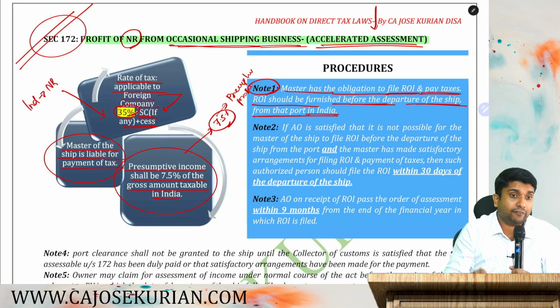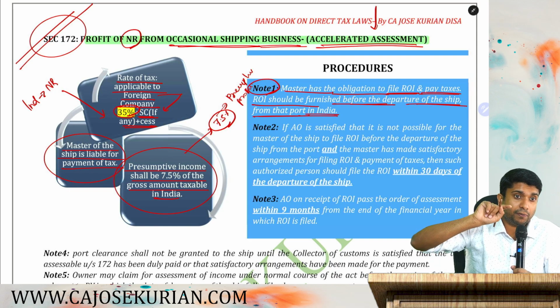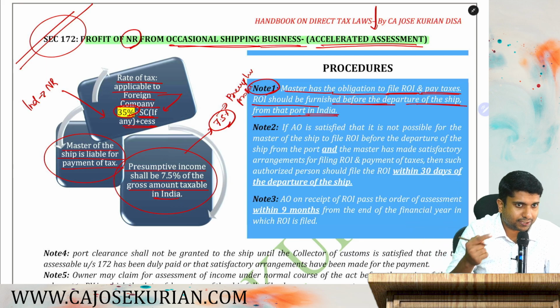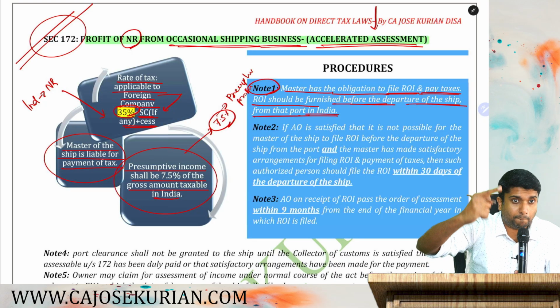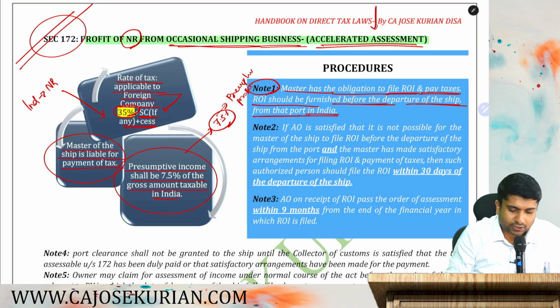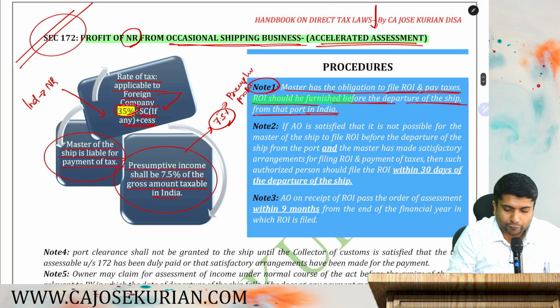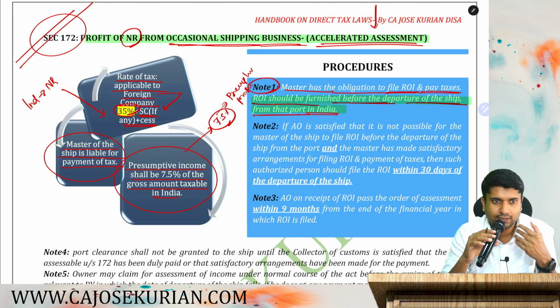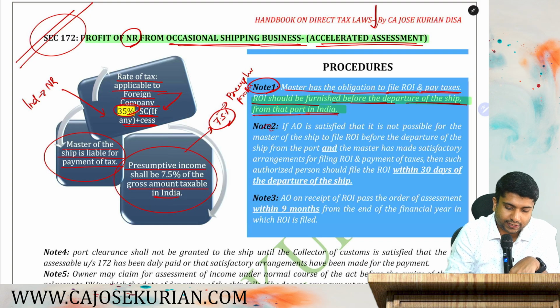Hope you remember we have covered this in basic concepts. Normally, an assessee is required to file his return by the due date, which falls within the assessment year. But under Section 172, if you are an occasional shipping business, that too a non-resident, you need to file your return before you leave the Indian port. Hence we can say it is the responsibility of the master of the ship. Before he leaves the Indian port, he must file his return and pay the taxes. Moving on, note number two. What is that? If the AO is satisfied that it is not possible for the master of the ship to file the return before departure of the ship.